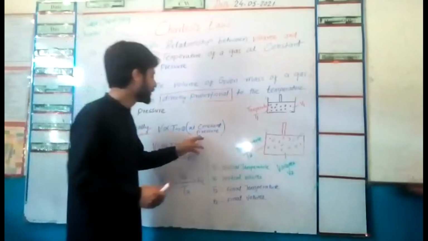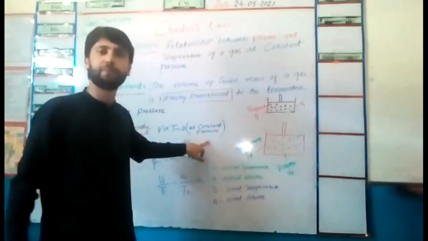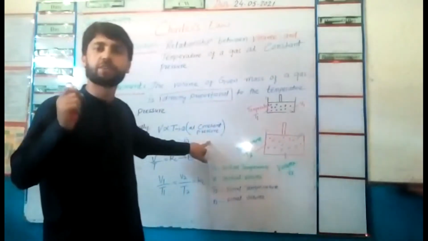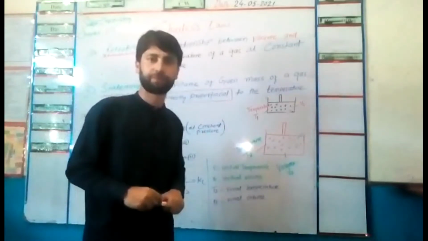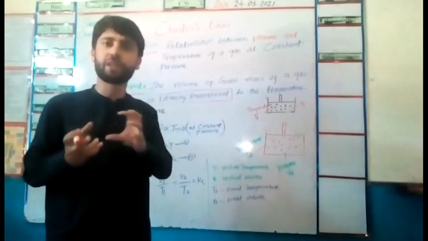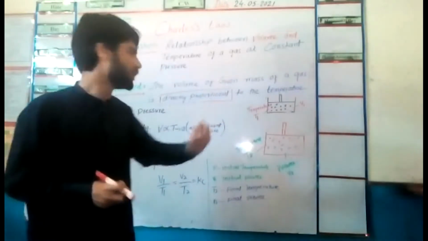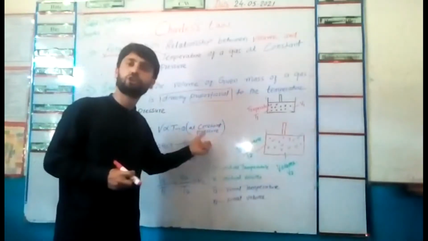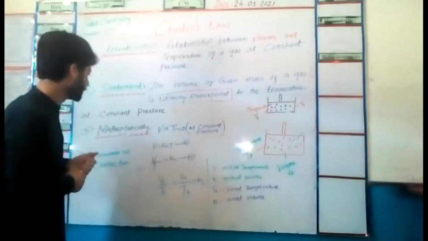In brackets, at constant pressure means the pressure of the gas should remain constant. While observing these two quantities, temperature and volume, the third parameter, pressure, should remain constant.